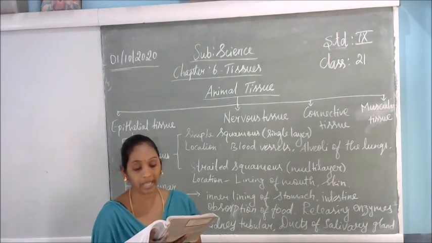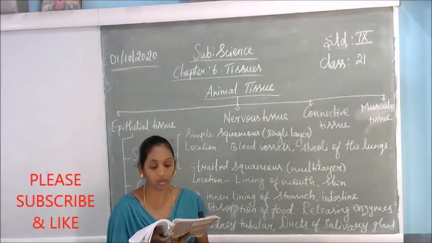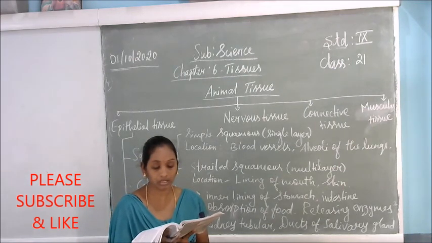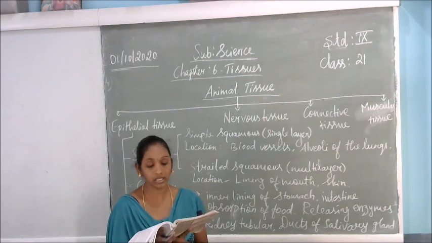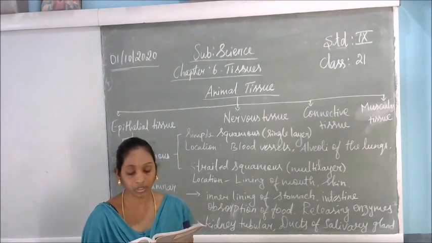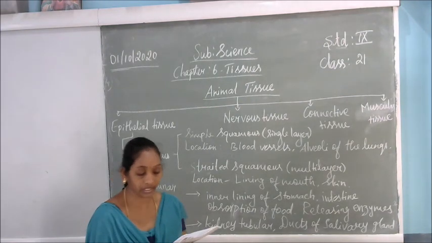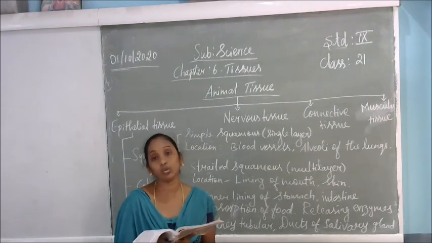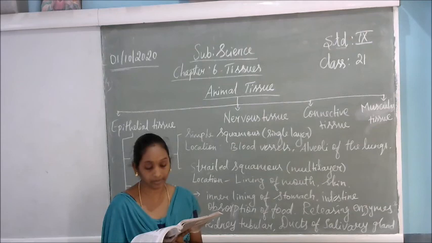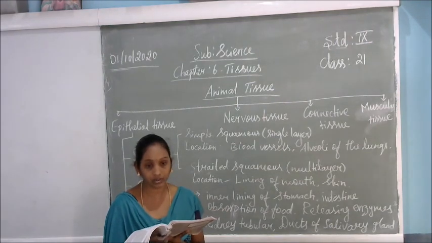It also forms a barrier to keep different body systems separate. The skin, the lining of the mouth, the lining of the blood vessels, lung alveoli and the kidney tubules are all made up of epithelial tissue. So particularly, epithelium is present in the skin, the mouth and the blood vessels, and in our lung alveoli and in our kidney tubules. Okay, so in these places, epithelial tissue will be present. Epithelial tissue cells are tightly packed and form a continuous sheet.